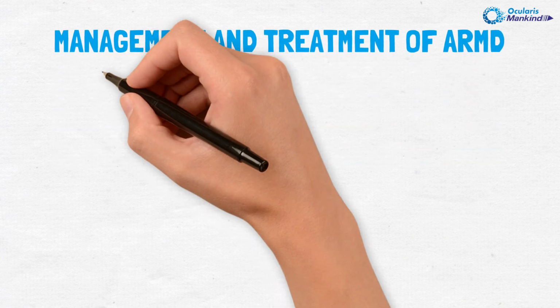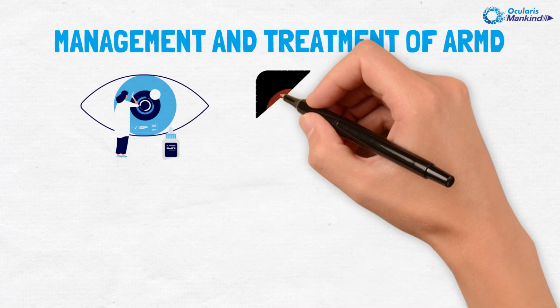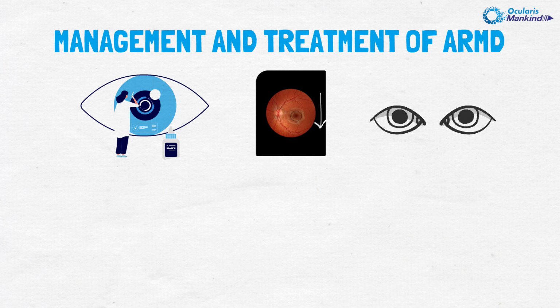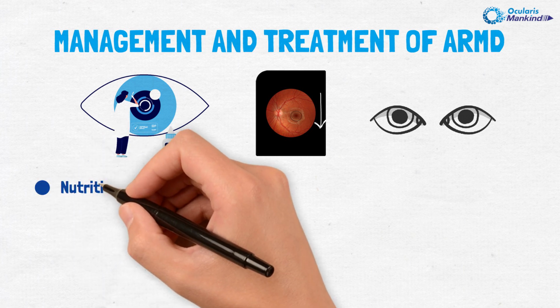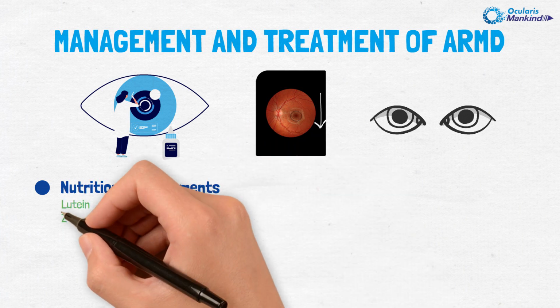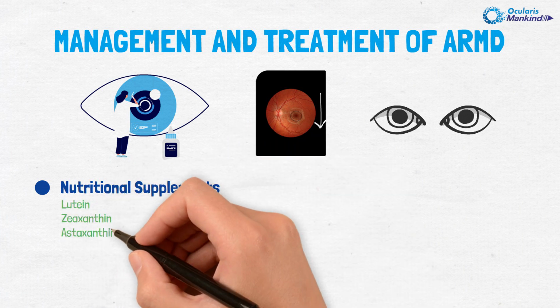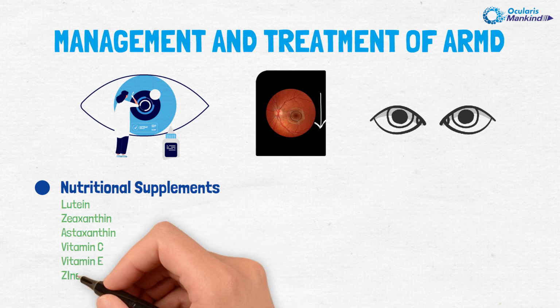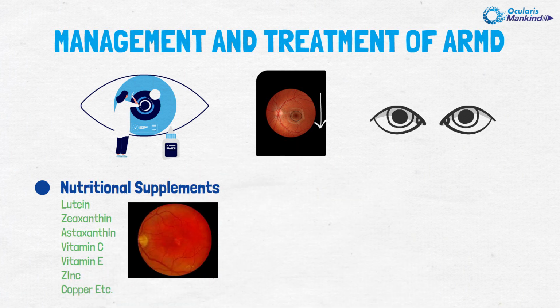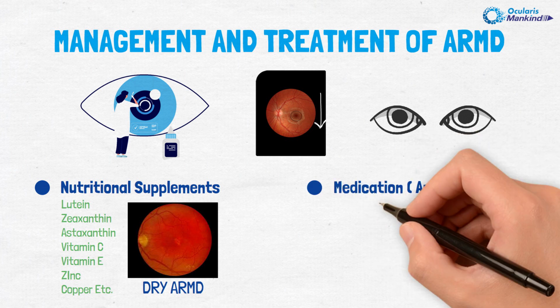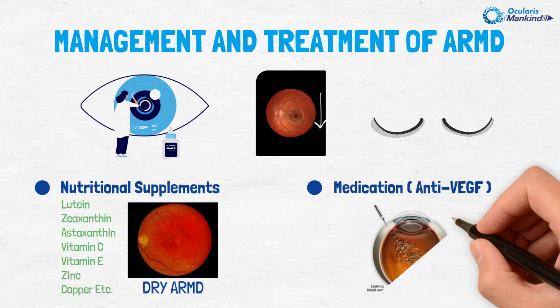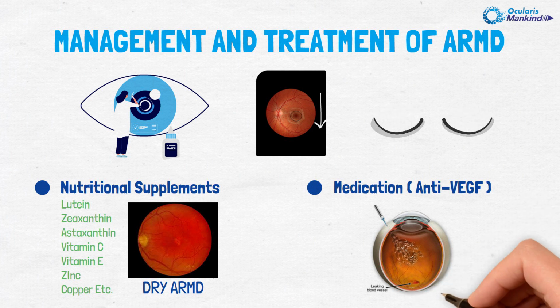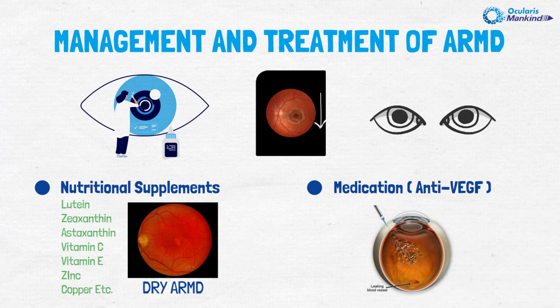The aim of the treatment of age-related macular degeneration is to slow down the damage and prevent the eye from losing too much vision. This may include nutritional supplements including lutein, zeaxanthin, astaxanthin, vitamin C, vitamin E, zinc, copper, etc., which may slow down the progression of dry ARMD. Medications such as anti-VEGF inhibitors may block the creation of blood vessels and leakage in the case of wet macular degeneration.